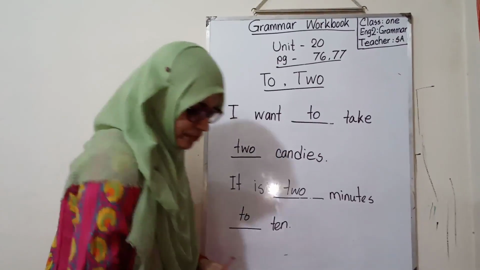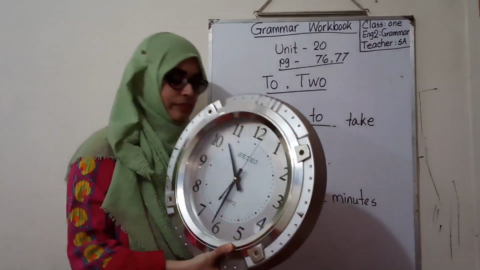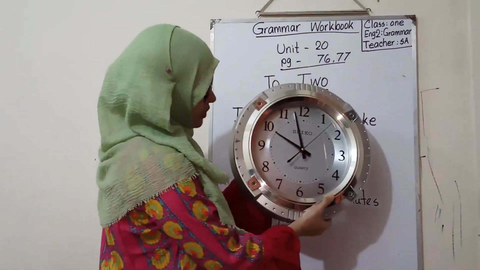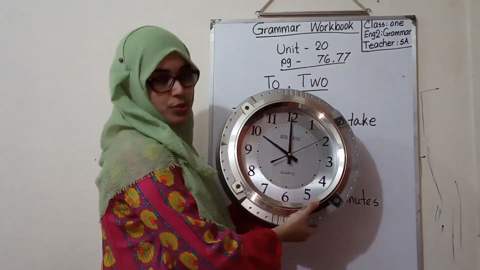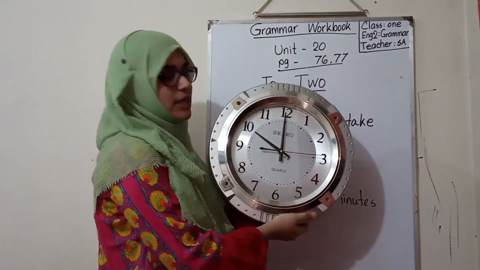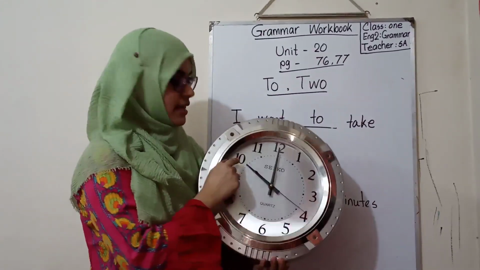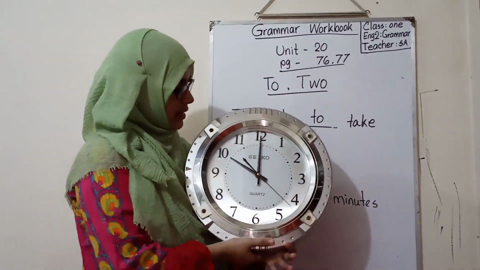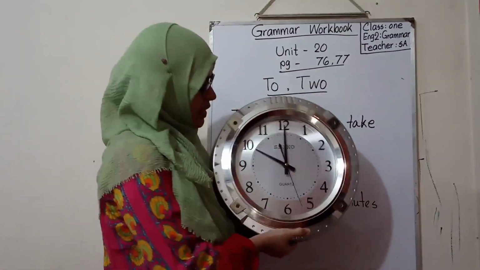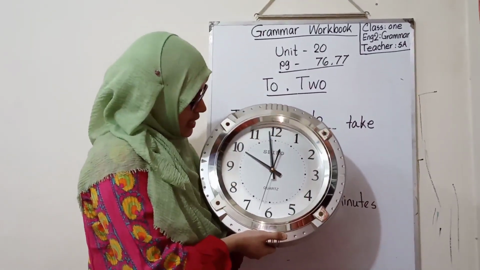Let me show you the clock here. You know that when the big hand goes to 12 and the short hand goes to 10 or any number, the short hand shows the hour. So 10. But I have said here it is 2 minutes to 10. So it is just 10 o'clock, but I say 2 minutes left.